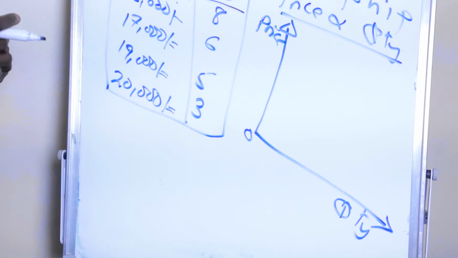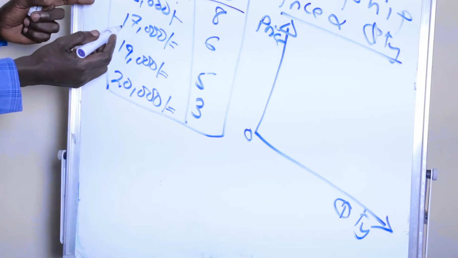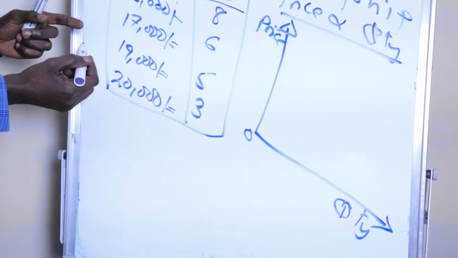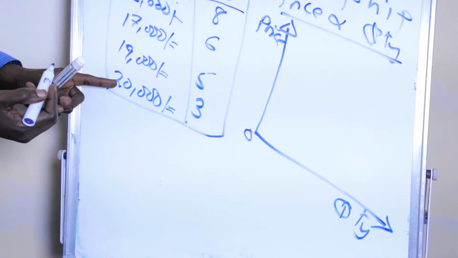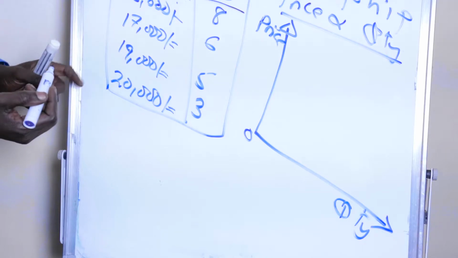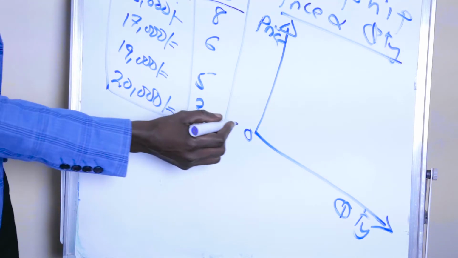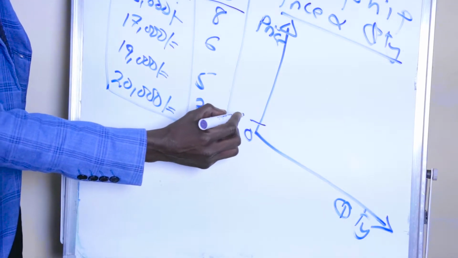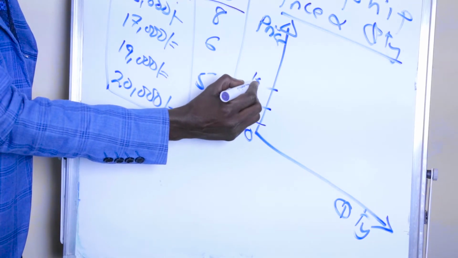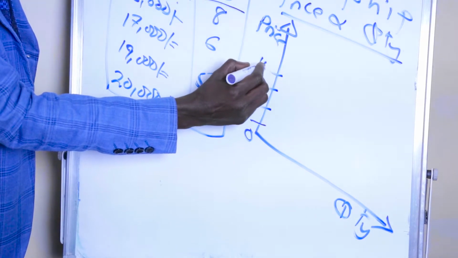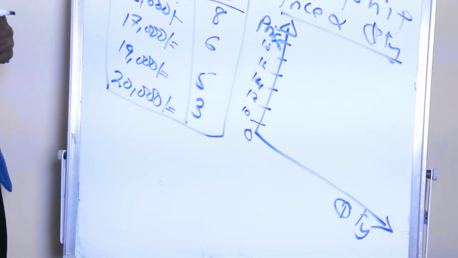But briefly, because the prices are ranging from 10, 15, 17, 19, 20, they will range from 10 to 20, and I will take an interval of 2 for price. So let's say this one is beginning from 0 to 10, to 12, to 14, to 16, to 18, and here to 20.